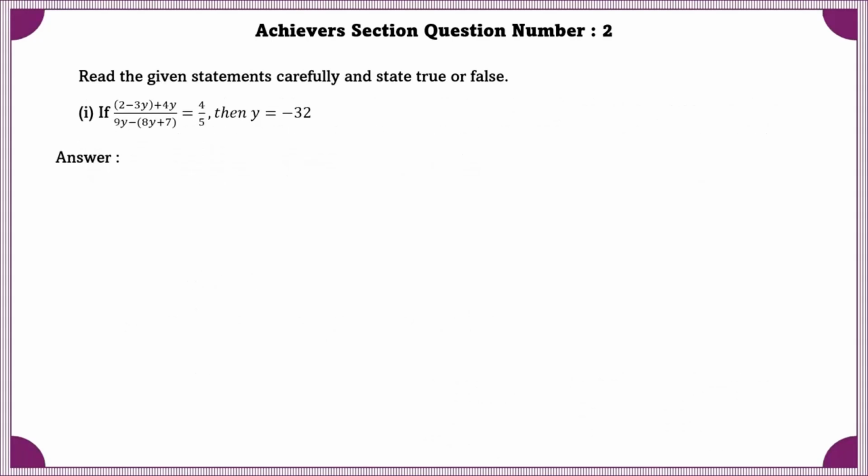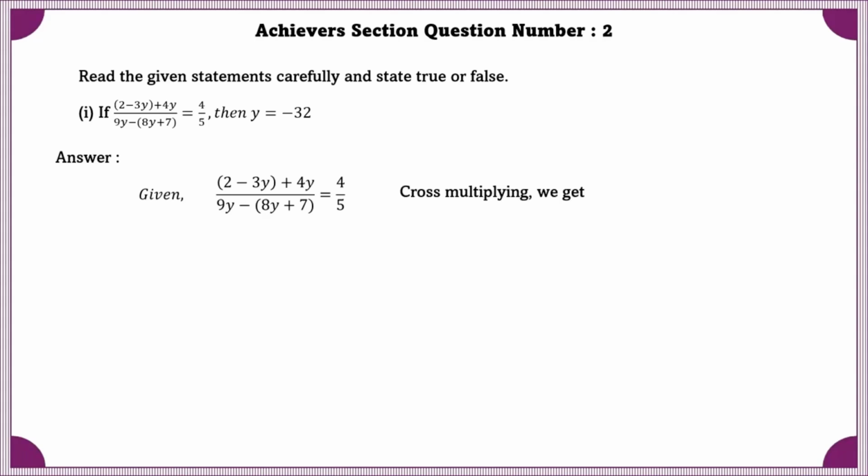Achiever Section question number 2. Read the given statements carefully and select true or false. First one, if (2 minus 3y plus 4y) by (9y minus 8y plus 7) is equal to 4/5, then y is equal to minus 32.